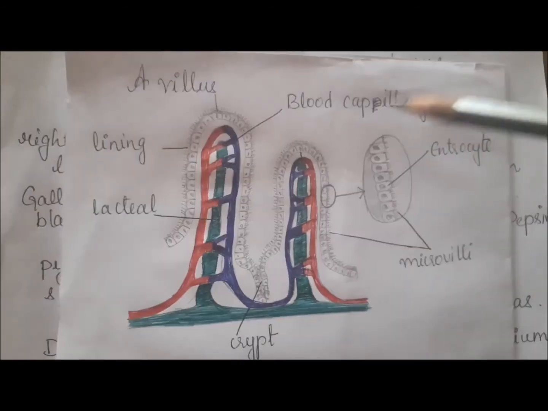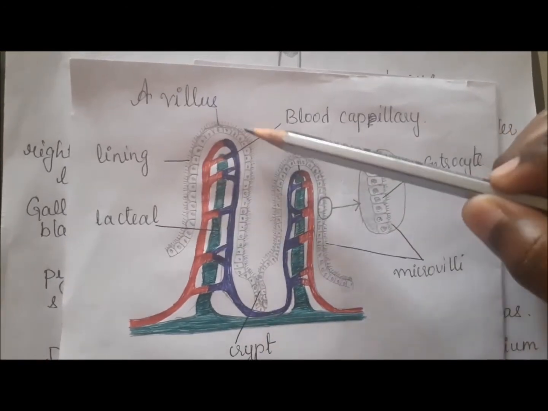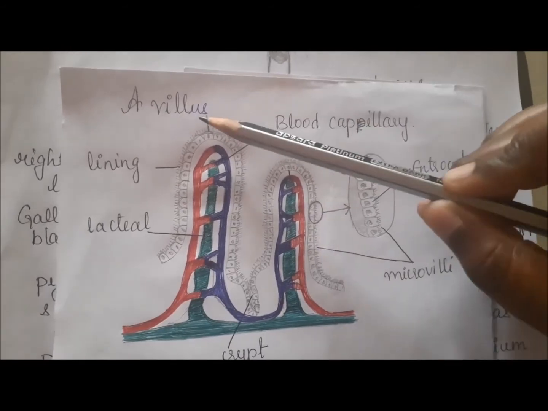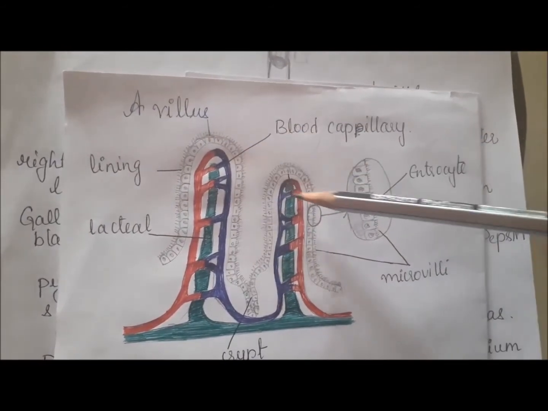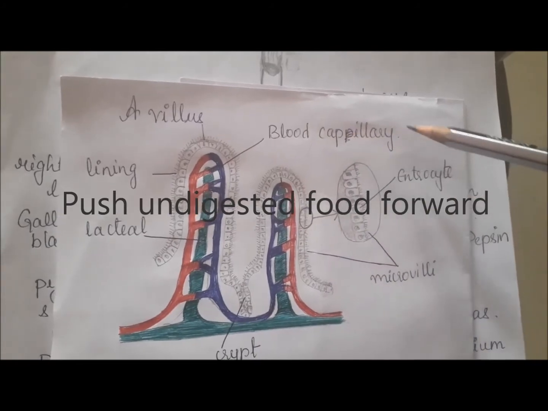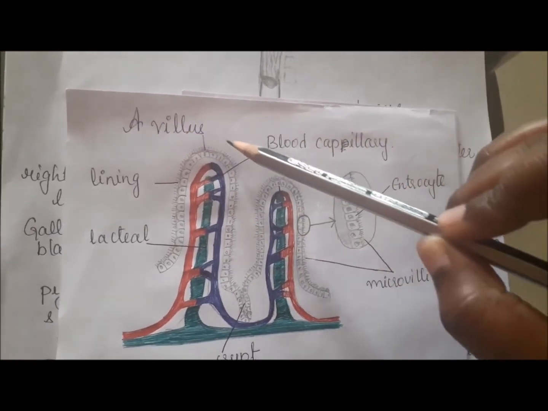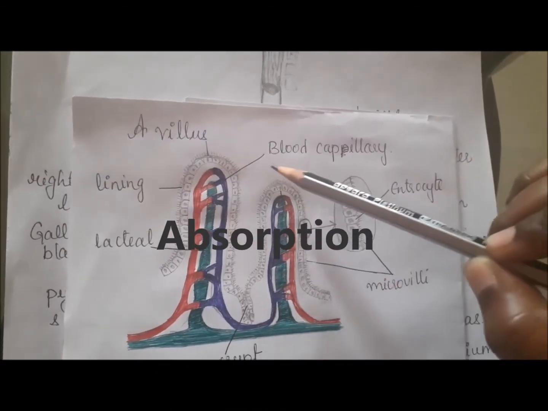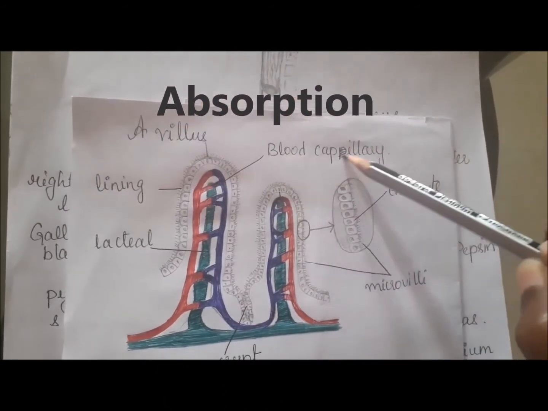The inside of the intestine has finger-like projections called villi. These villi push the food forward and perform one of the most important functions by absorbing the nutrients and draining them into the bloodstream.